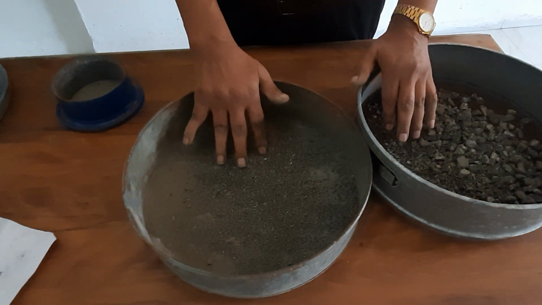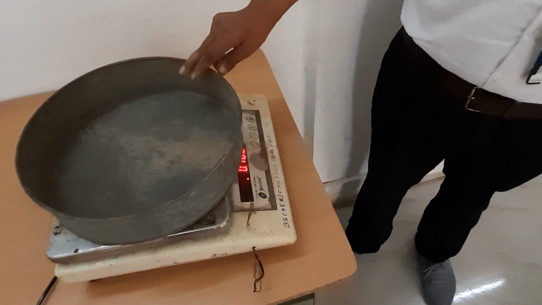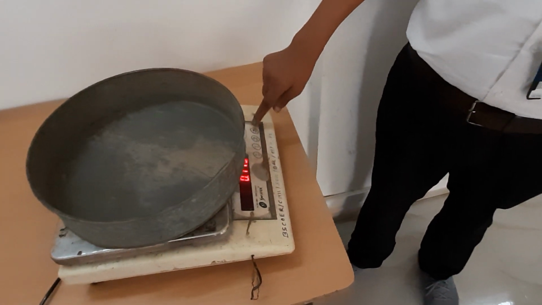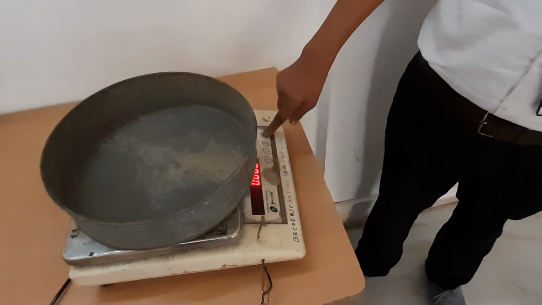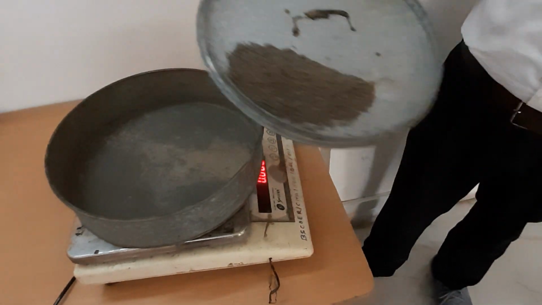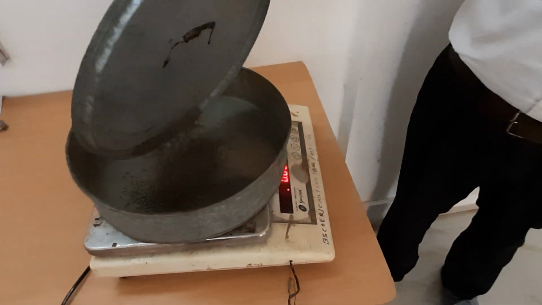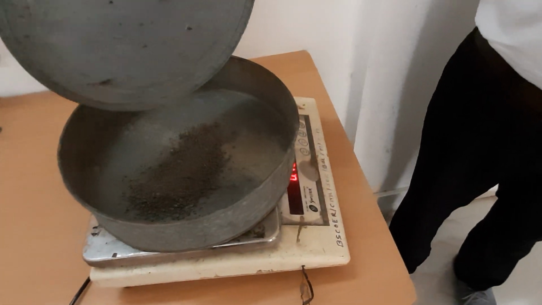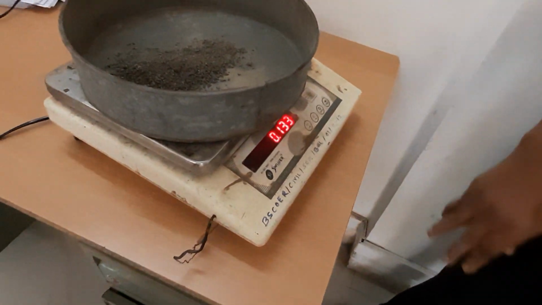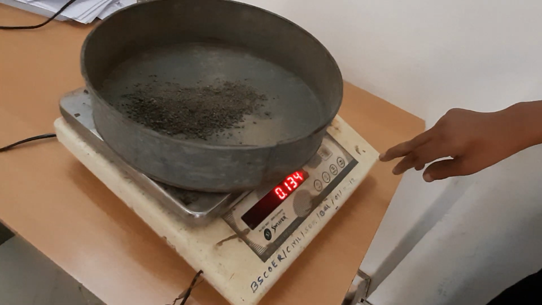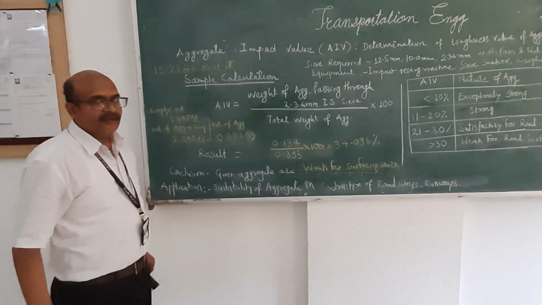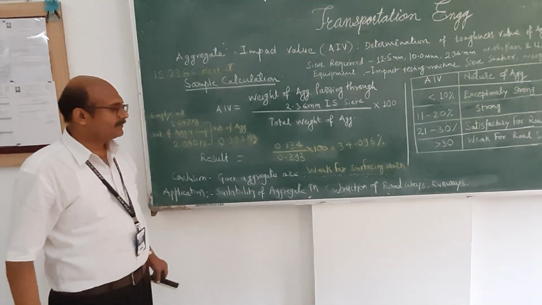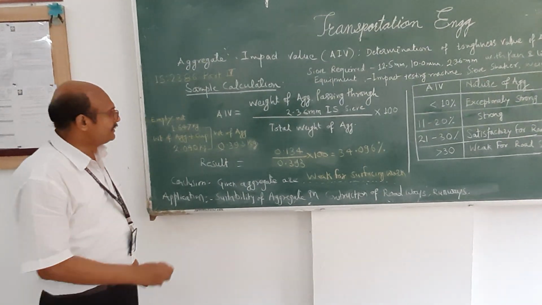Now we have to take the weight of this material, the weight of the sieved material. So we are just taring it and placing all the material which we get. The weight of this aggregate is coming to 0.134. We have all the results with us.